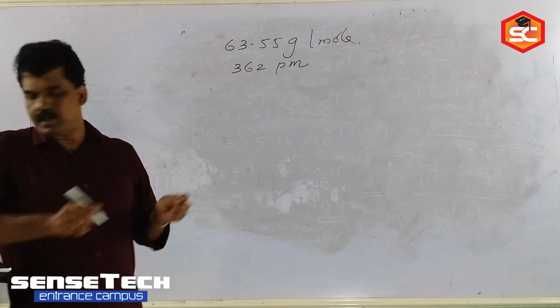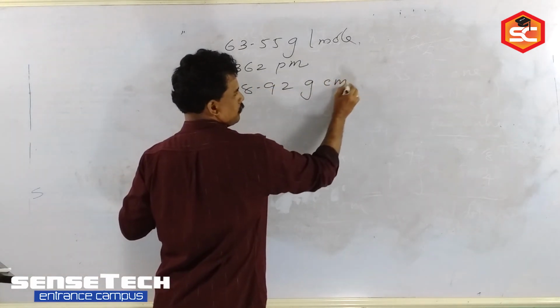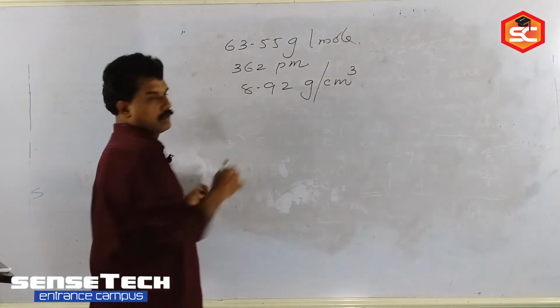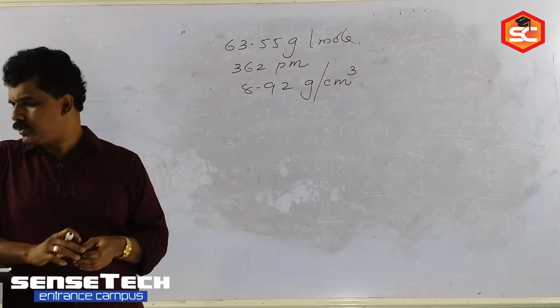If its density is 8.92 gram per centimeter cube.